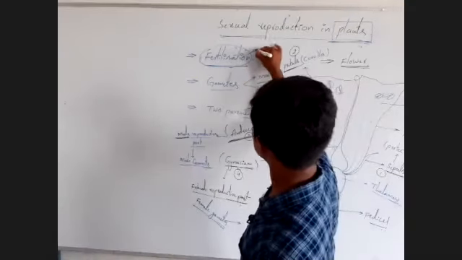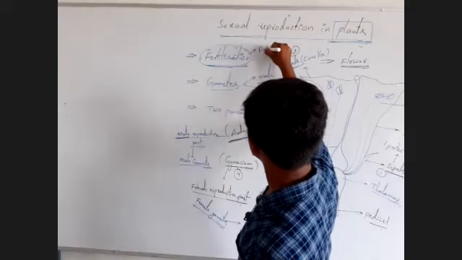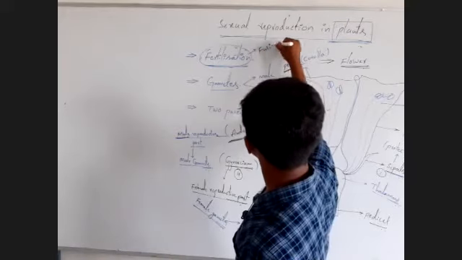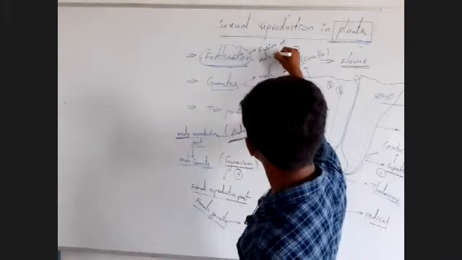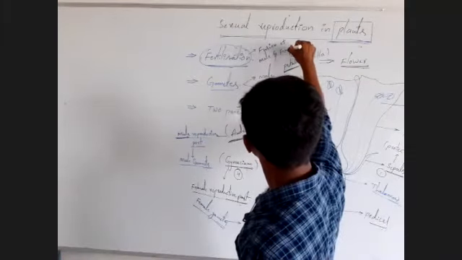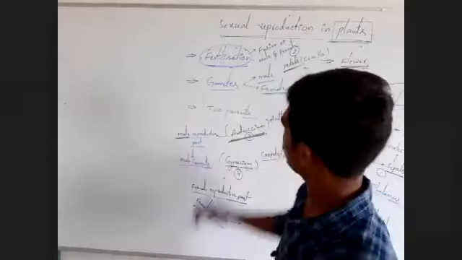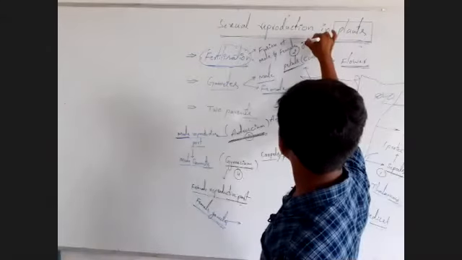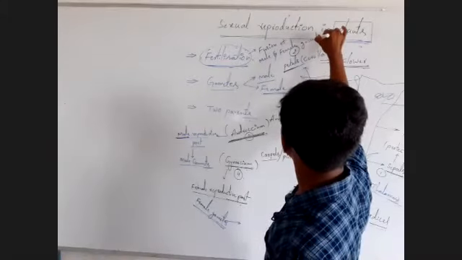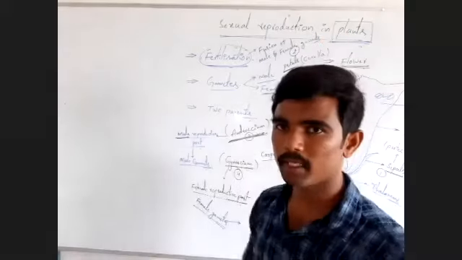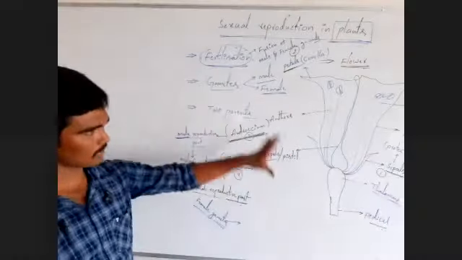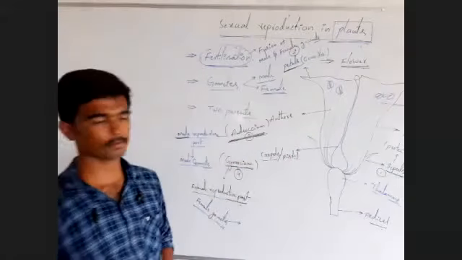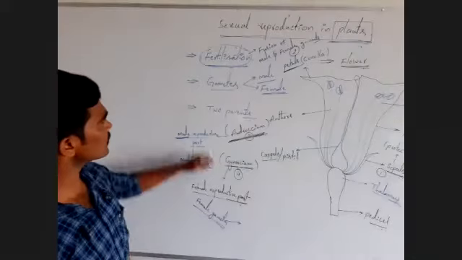It means fusion of male and female gamete. Male and female gamete. These are the important functions of all the floral parts. Okay, observe here.